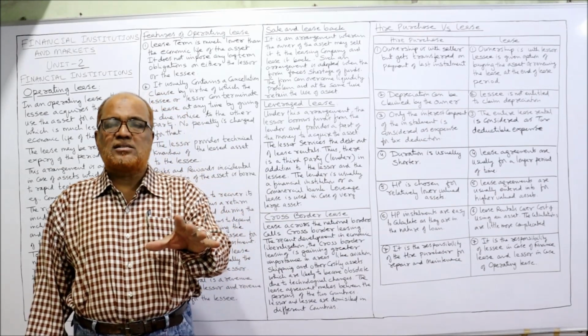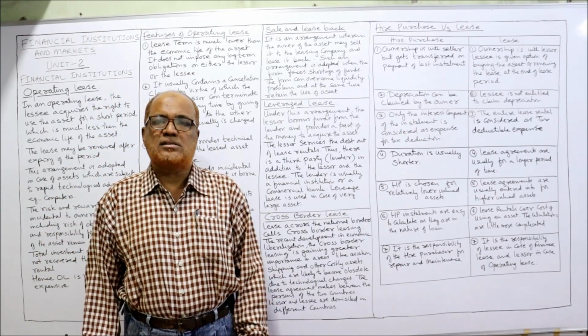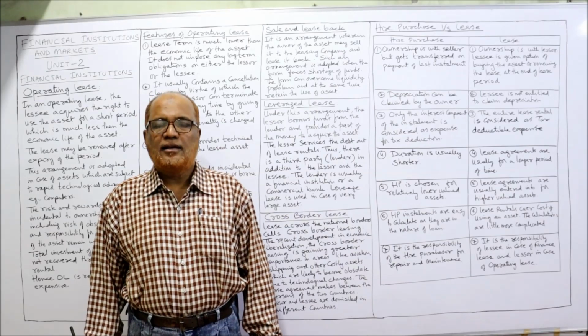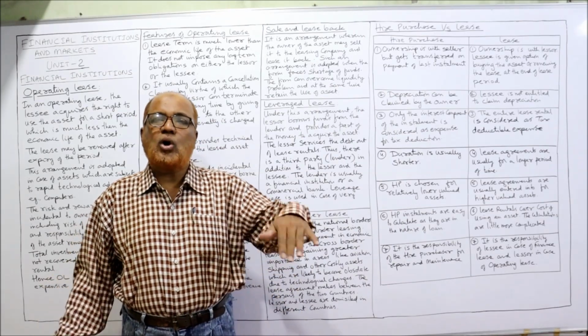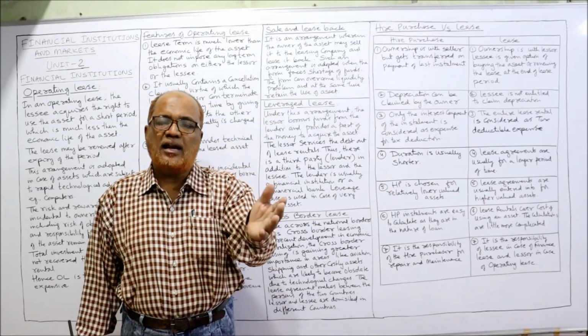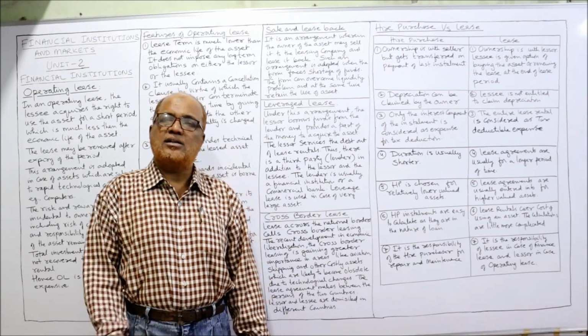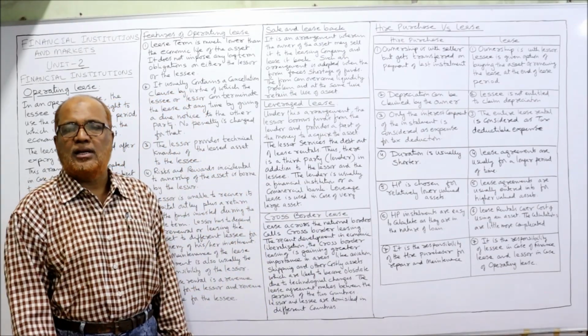In that case, no domestic lessor will come forward to lease, so the lease can be taken from cross-border leasing. That means the lessor and lessee belong to two different countries. That is called cross-border lease.